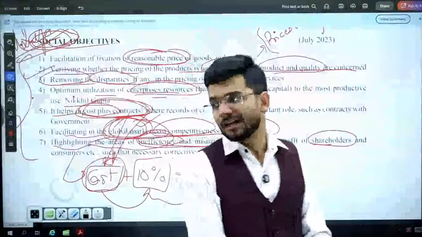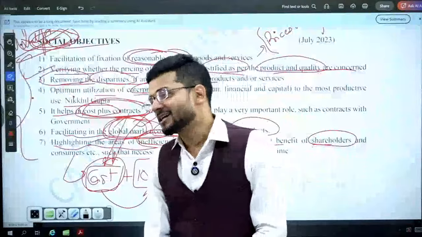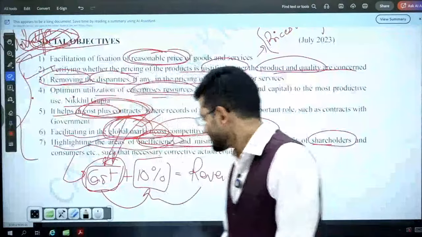Yes, rule 30 is also relevant for GST. We'll be studying it in CAS 4.